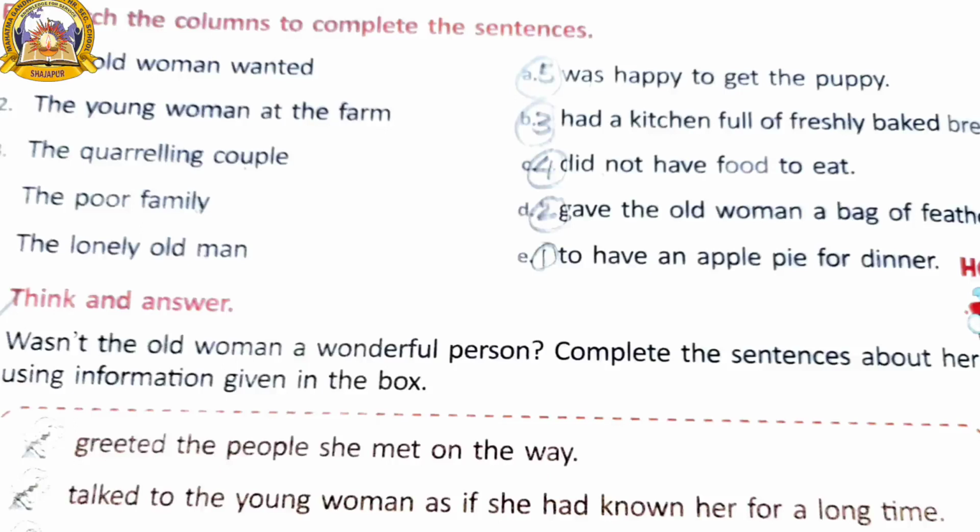Next one, the quarreling couple had a kitchen full of freshly baked bread. Next one, the poor family did not have food to eat. Next one, the lonely old man was happy to get the puppy. Next one, think and answer, I'll send the PDF.